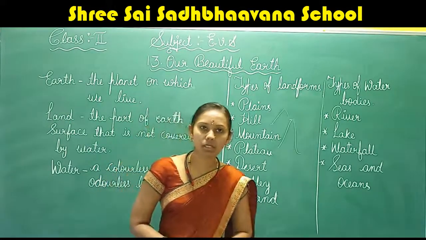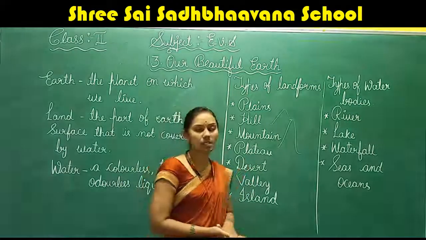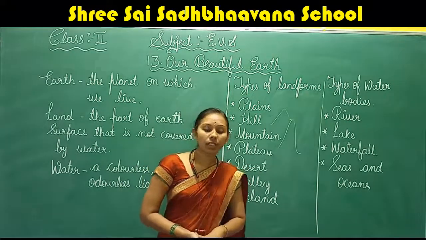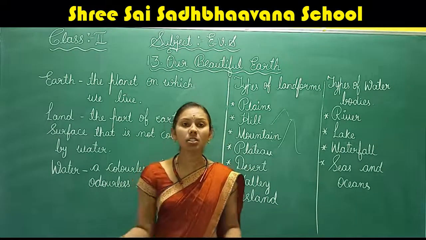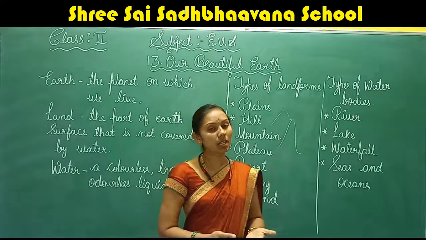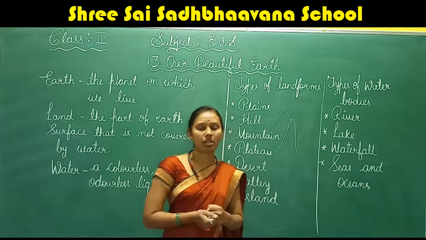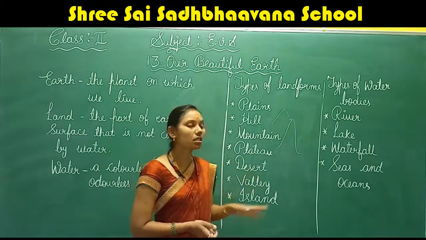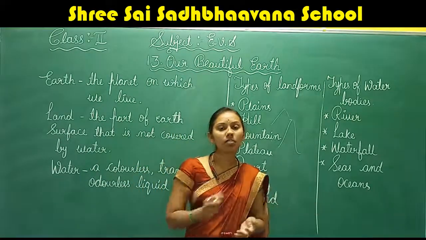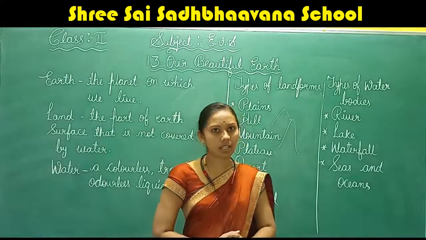What is a desert? The next landform is the desert. A desert is a very large area of land covered with sand.